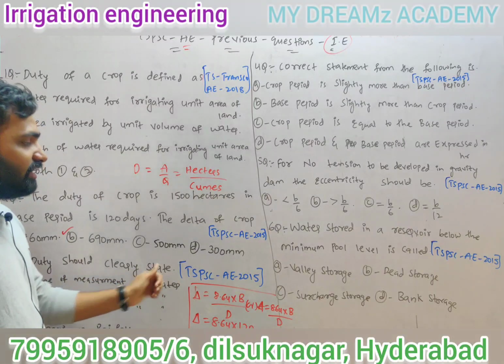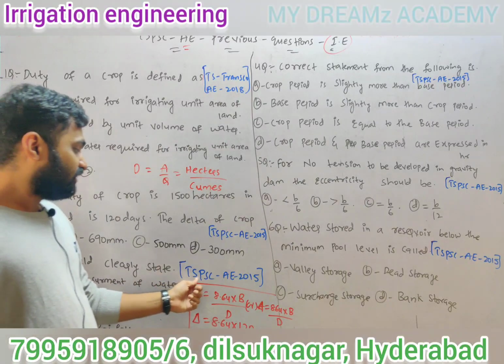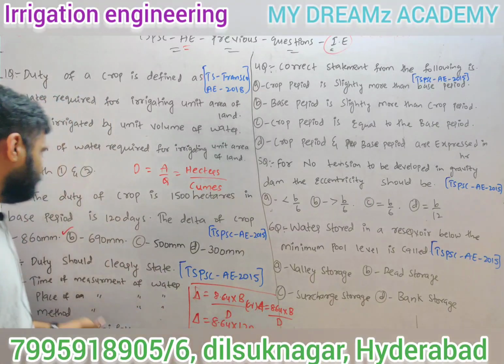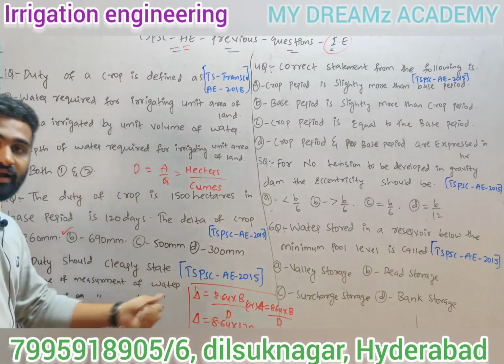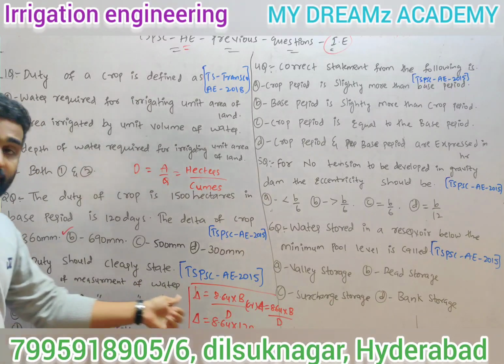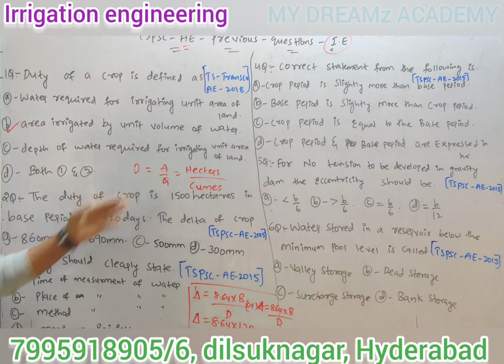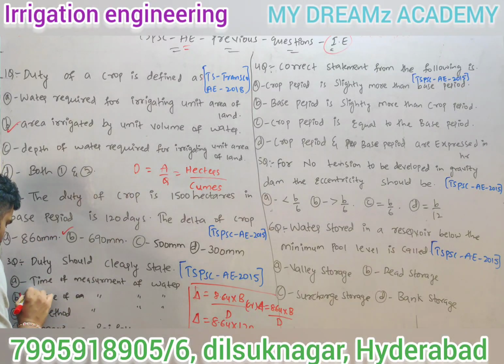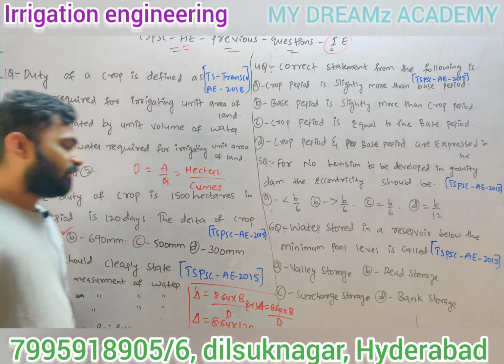Next, coming to the third question. Duty should clearly state. TSPSC AE 2015 question: duty should clearly state A, time of measurement of water. B, place of measurement of water. C, method of measurement of water. D, maximum rainfall. So just now we discussed, duty is nothing but place of measurement of water.